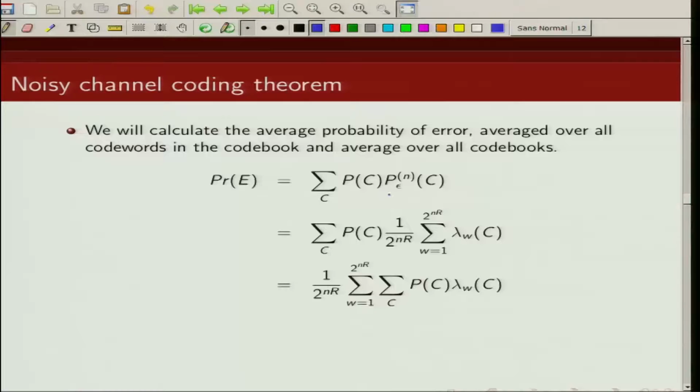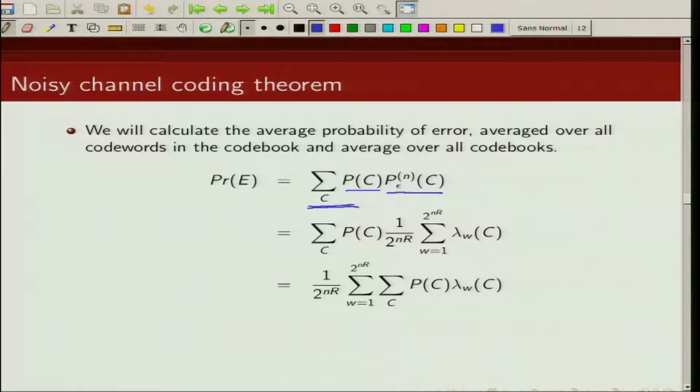So let us try to calculate the average probability of error, averaged over all possible codewords and over all possible codebooks. This is the probability of error for a particular codebook, and this is the probability of this codebook C. We average it out over all possible codebooks.